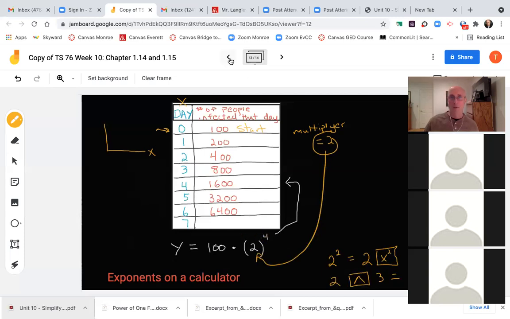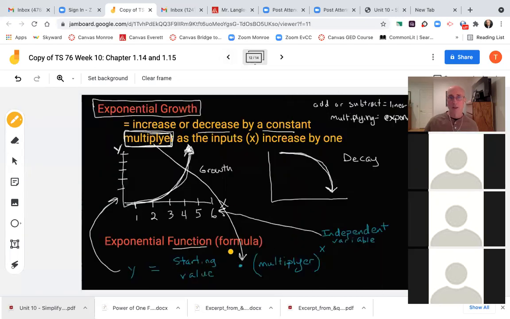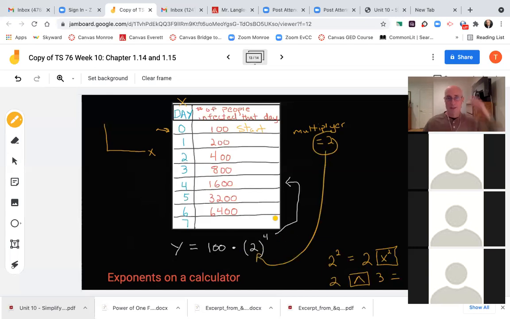I'm going to go back one slide real quick to the independent variable, whatever the independent variable is. So let's say in this example they're asking you how many people would be infected with this flu virus after 4 months. So that's my exponent, because that's the formula: starting value times the multiplier to the x, whatever the x is. This is my x.